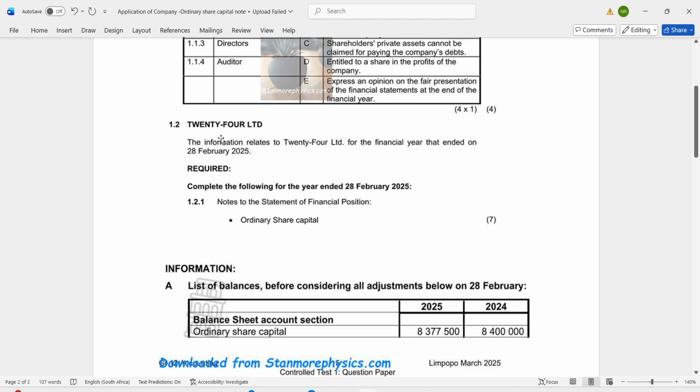Now we are going to the next question. They say 24 LTD. The information relates to 24 LTD for the year ended 28 February 2025. The thing which I will advise you every time you are handed a question paper in accounting is to go to the required and check what is required. They say complete the following for the year ended 28 February 2025: notes to the financial statements, ordinary share capital note.